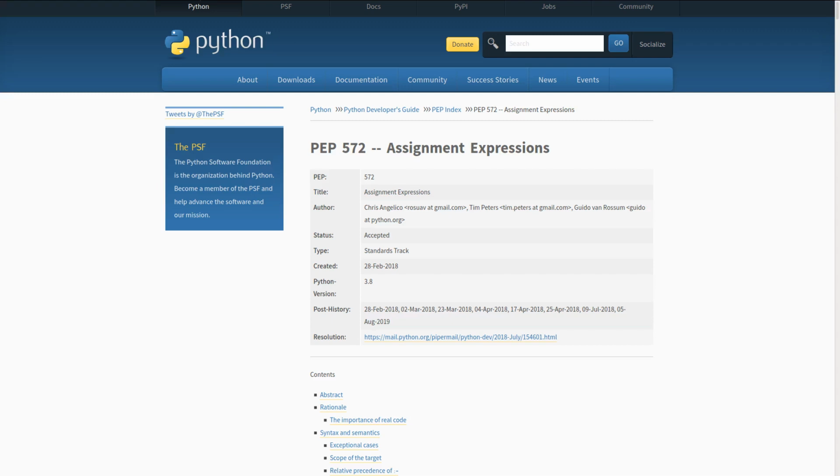What has the potential to make a father abandon their child? Well, in our case, it was PEP 572, which made Guido van Rossum, the BDFL, benevolent dictator for life of Python, resign from that position. Well, what is this PEP? What does it propose? Why was it so controversial?